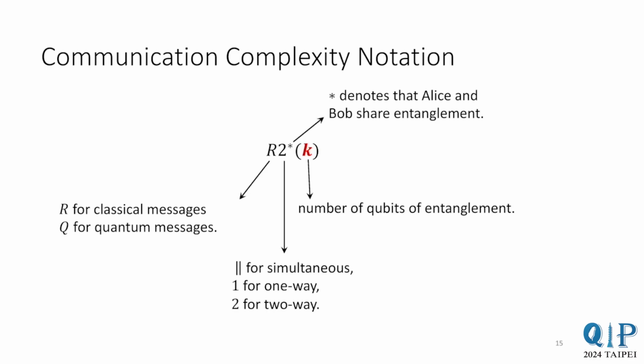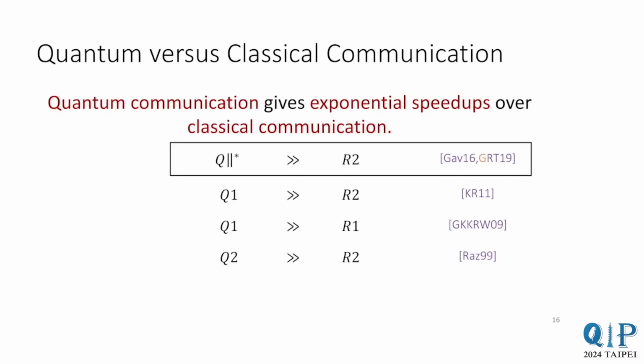Now that we've defined the notation, we can state the main problem of interest, which is quantum versus classical communication. What is the power of quantum communication versus classical communication? This is a very interesting and well studied problem. There is a long line of research since the 90s which shows several exponential quantum speedups in communication complexity.